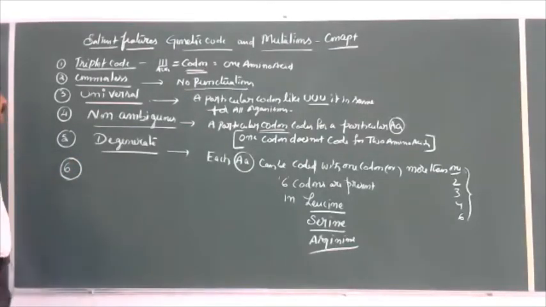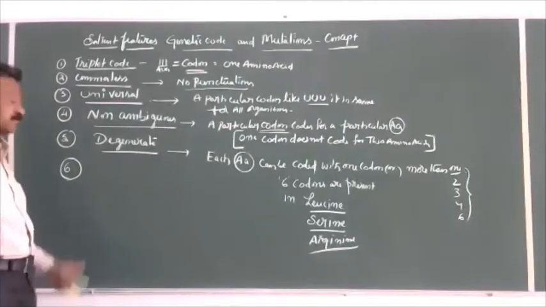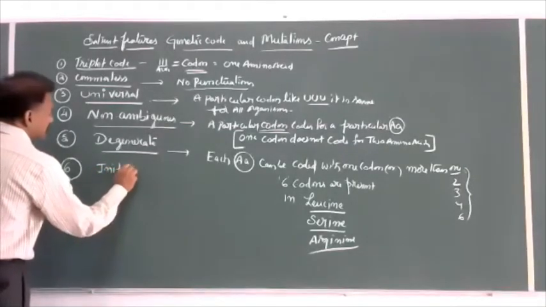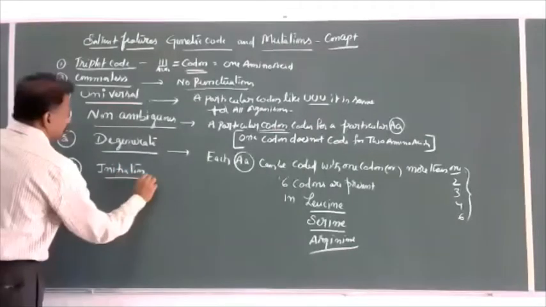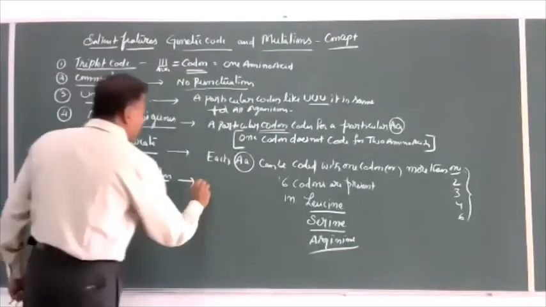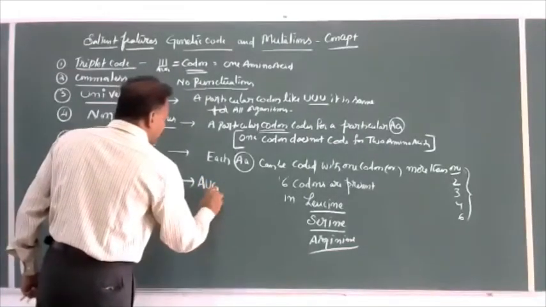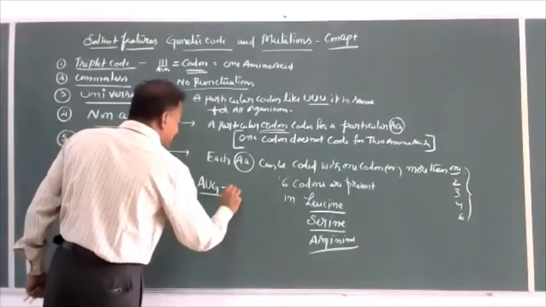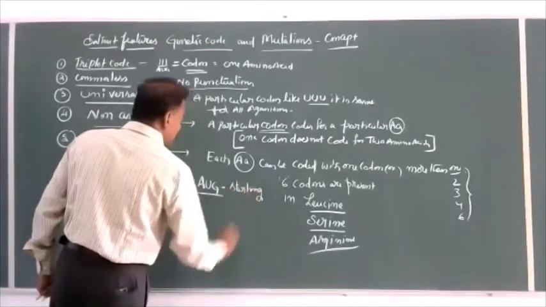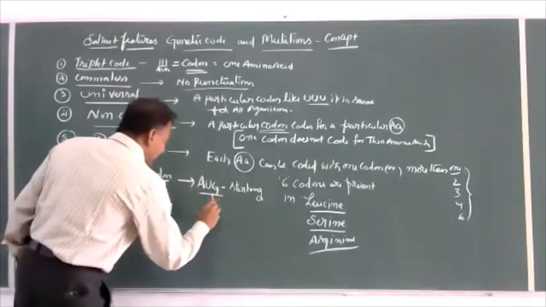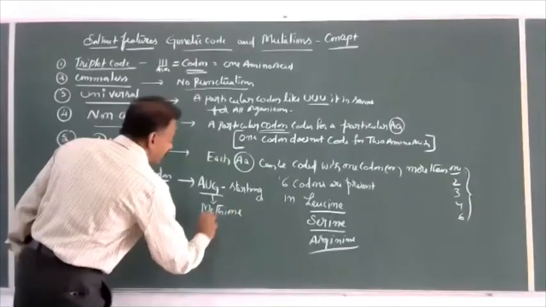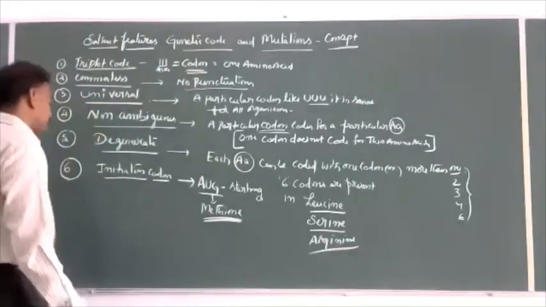Next, we have seen the initiation codon and the termination codons. The initiation codon AUG is called the starting codon, and it codes for methionine.